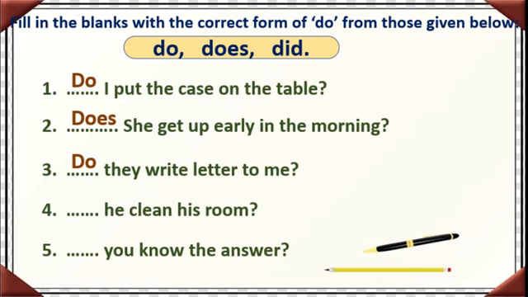And I think this is in the past tense. You can see here, correct? So did. Did he clean his room? Mother is asking sister that brother has cleaned his room. Like this. Did he clean his room? Okay. And the last one, you, second person. Do, isn't it? Do you know the answer? Teacher asks the student, do you know the answer? Got this, students? I hope you understand the forms of do, how to use and where to use and when to use. Correct?